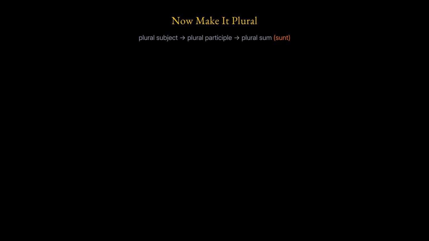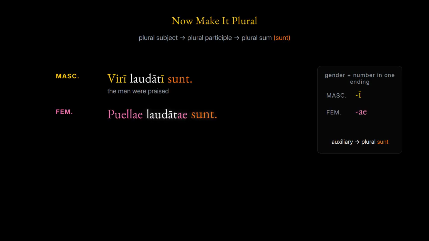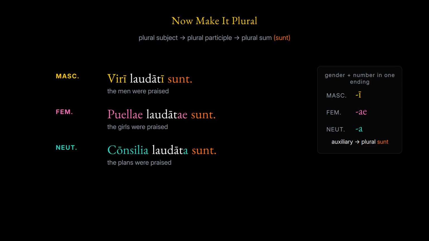Make the subjects plural and the participle follows, and the verb to be becomes plural too. The men. Virī laudātī sunt. The men were praised. The girls. Puellae laudātae sunt. The girls were praised. The plans. Consilia laudāta sunt. The plans were praised. 1 ending marks gender and number together, exactly like an adjective.